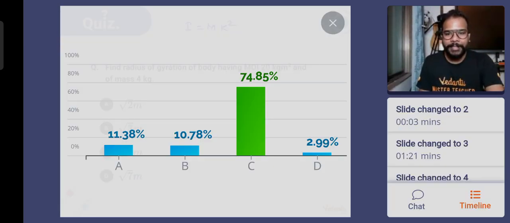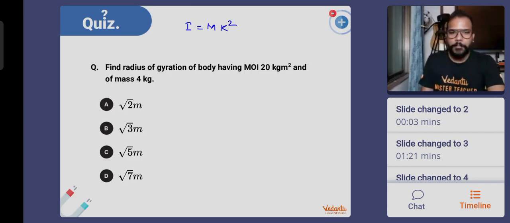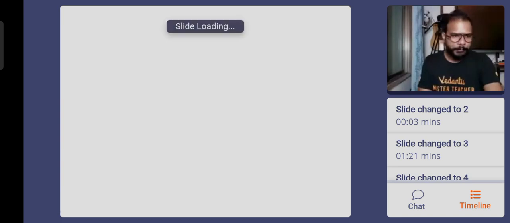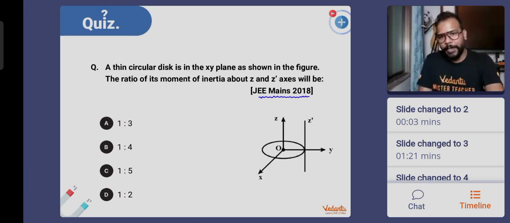Very good, awesome, well done. So k will be equal to under root of I by m. That is 20 by 4, which means root 5 meters. Okay. The last question, and this one is from 2018.